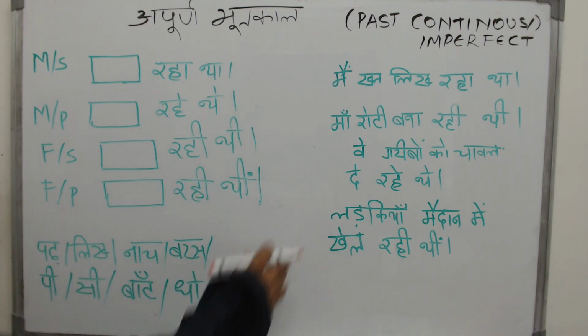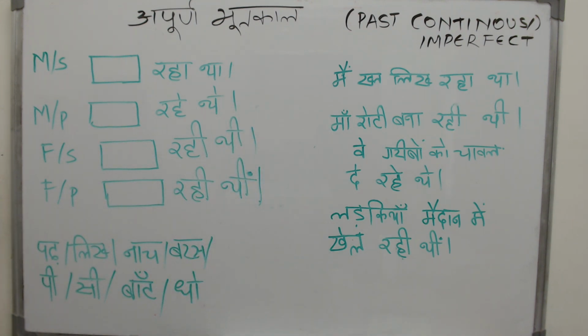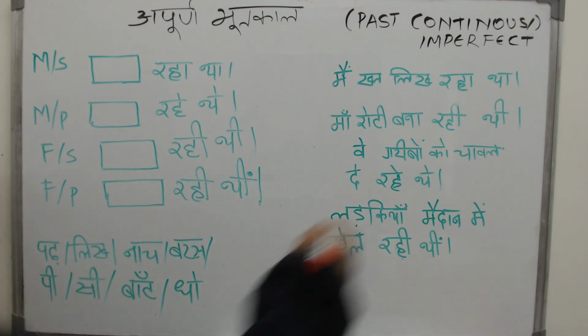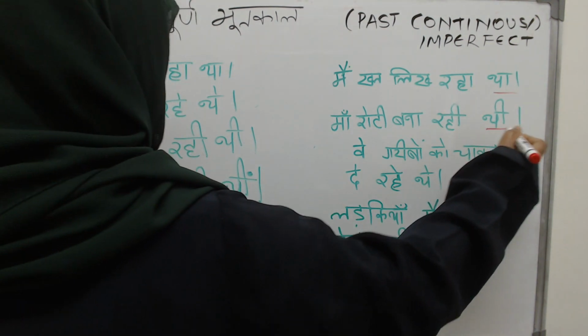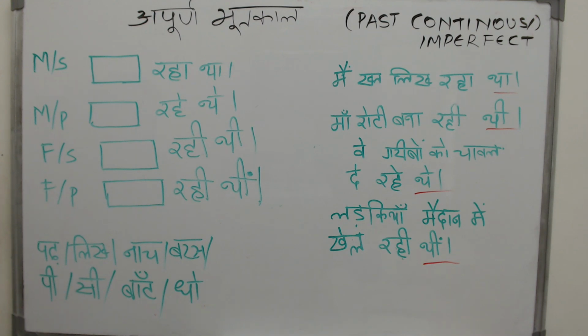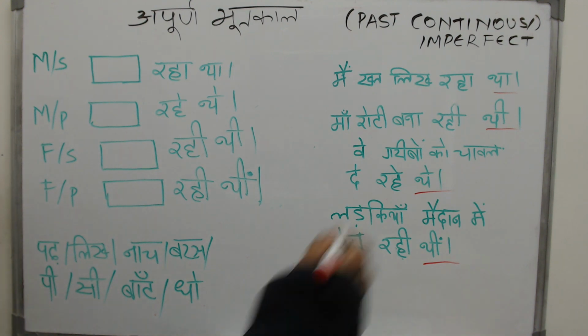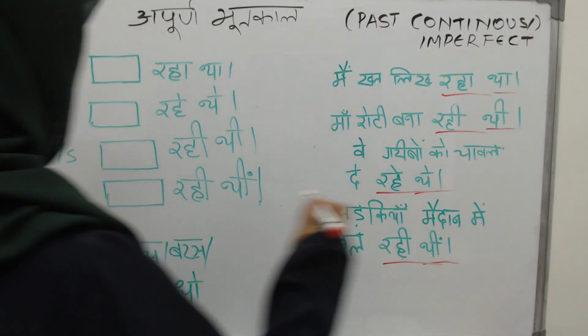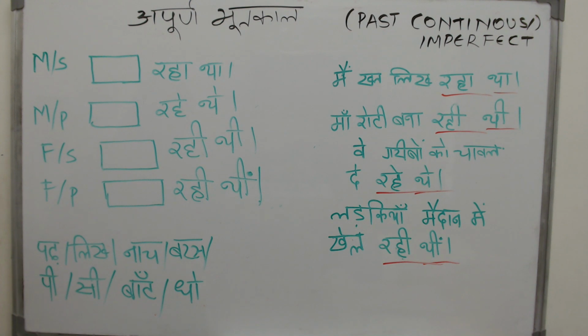Now look at these sentences and tell me which part of the sentence tells you that these are incidents that have happened in the past. Tha for singular male, singular female, plural female. But then past tense can be of many forms. It can be imperfect, it can be perfect. Which part tells you that it is continuous? Singular male, singular female, plural female. Now comes the most important question. How does your verb behave in the past continuous tense?